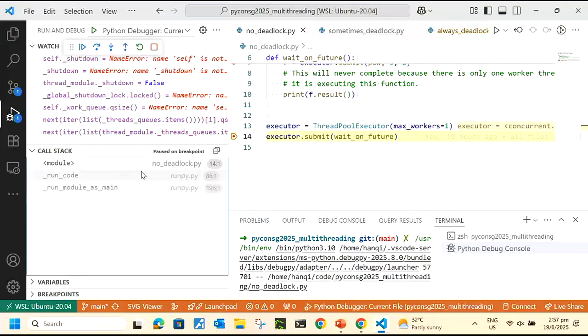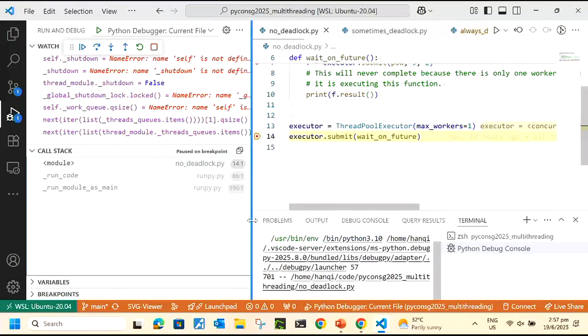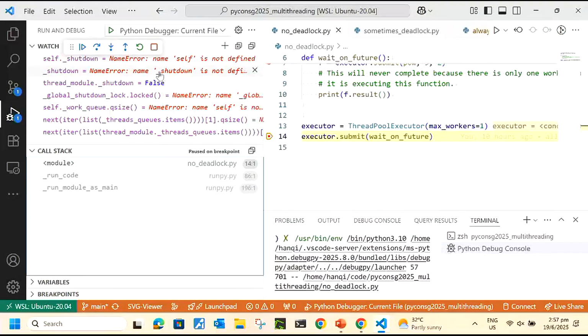In the call stack, there's nothing interesting to see here. These 2 items are because of debug.py, which is the mechanism that VS Code uses to debug Python. We will see more things here later as I go in. And in the watch pane, I have many variables printed here. It is fine to see all these errors because what you see depends on the scope of where you are. Right now it looks like a ton of errors, but once you step into another scope, the errors will disappear and it will actually show visible values.